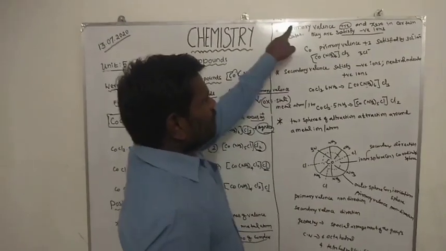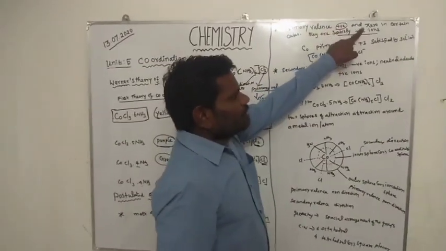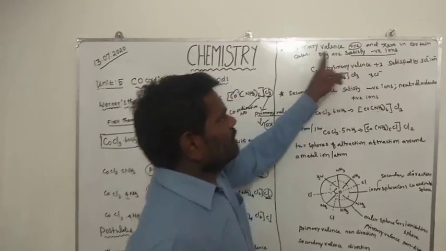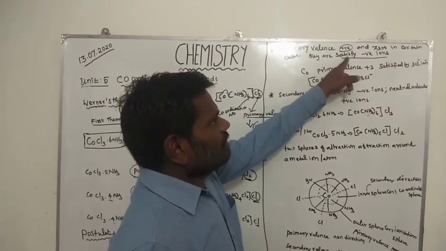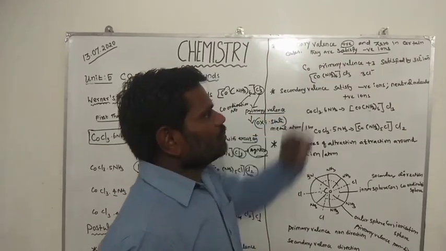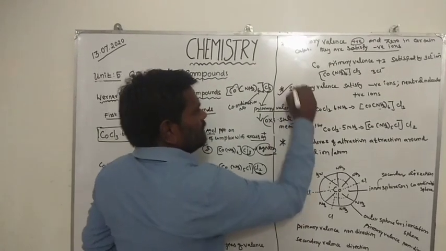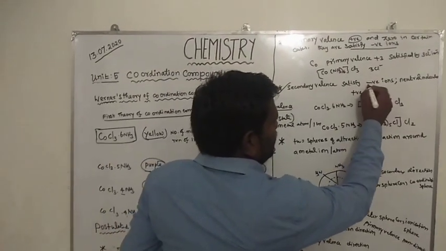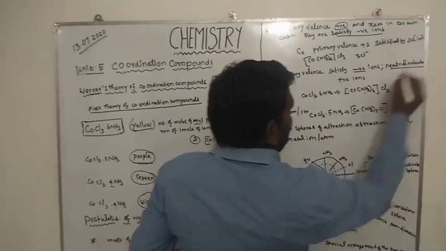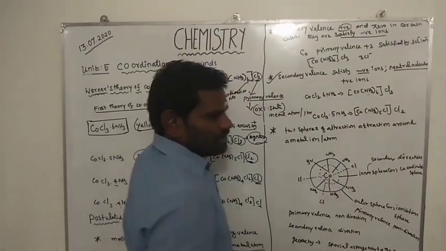Secondary valency is satisfied by negative ions, neutral molecules or positive ions.